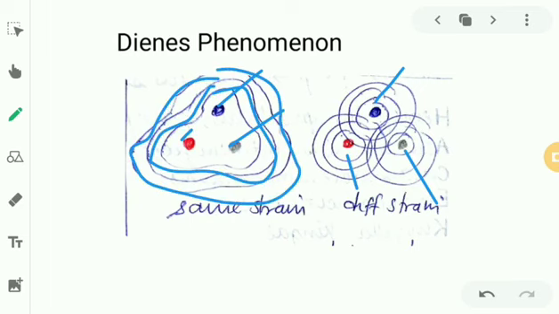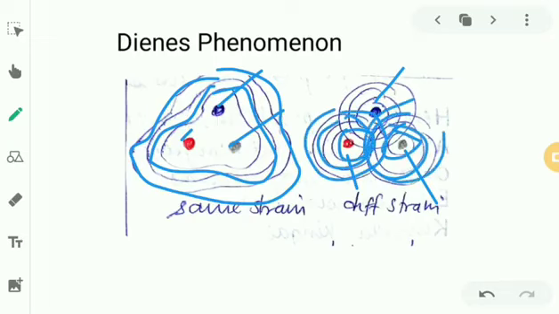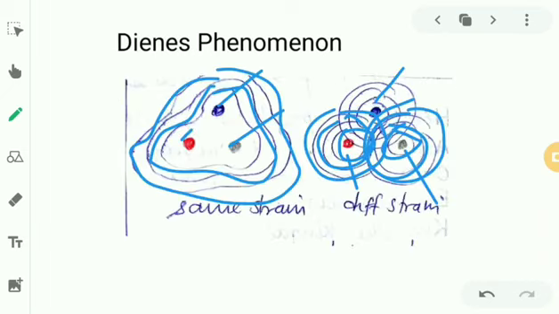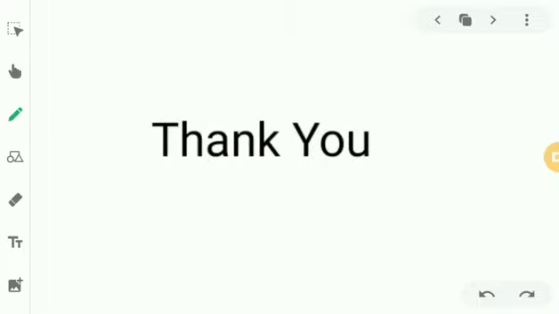Now, if they are different strains, they will have their own swarming. They will not merge with each other. So they are different strains. This phenomenon is known as Dienes phenomenon. So when two strains of Proteus are incubated at different areas of a culture plate, if they are the same strain, swarming will merge. If they are different strains, swarming doesn't merge completely. You can see the line of demarcation of each swarming. So that is what is known as Dienes phenomenon.